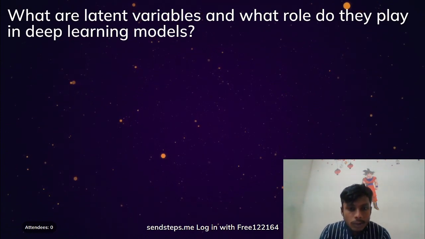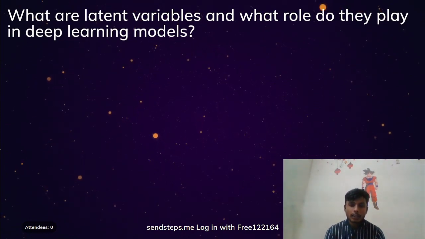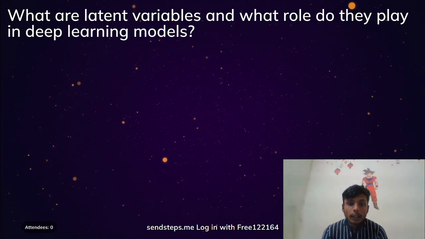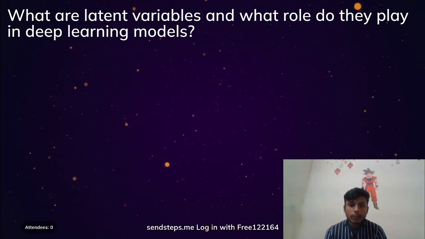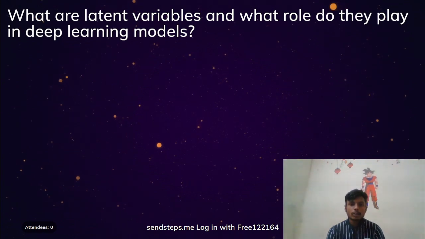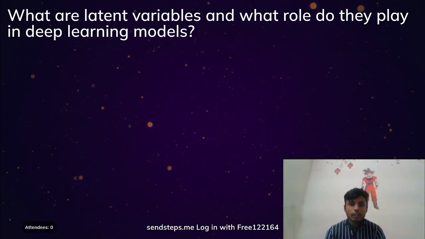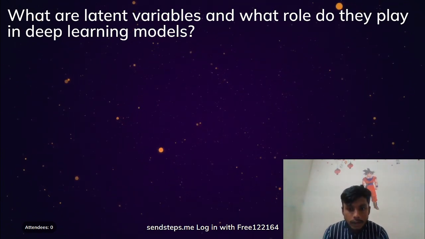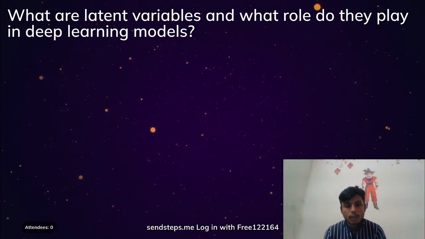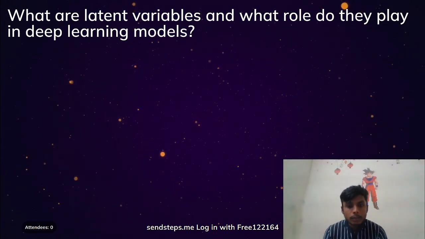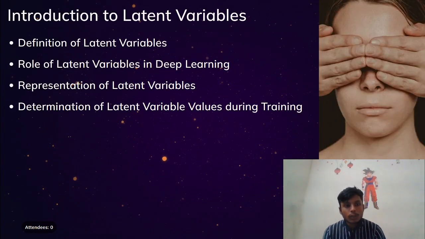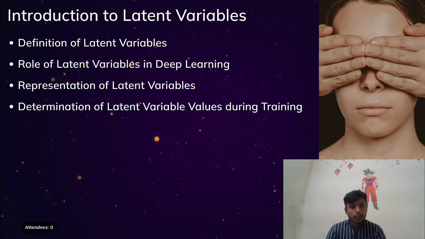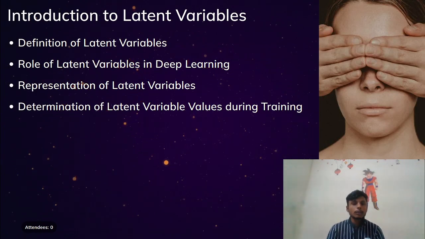Latent variables are variables that are not directly observed in a given dataset but are inferred through some underlying hidden or unobservable patterns and structure in the data. Latent variables are typically represented as vectors or matrices of numbers, and their values are determined by the model during the training process.